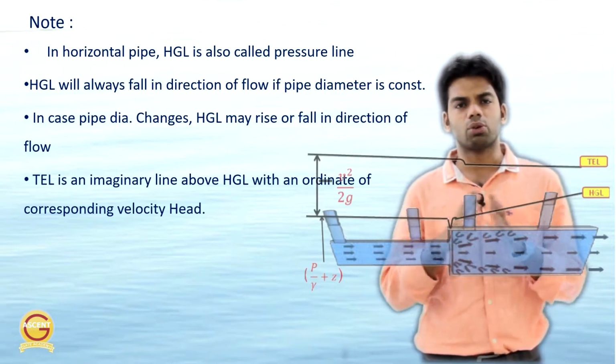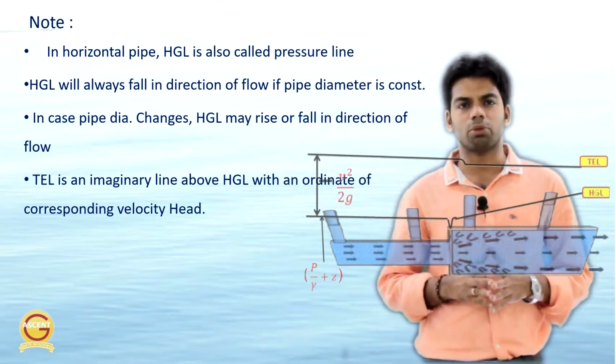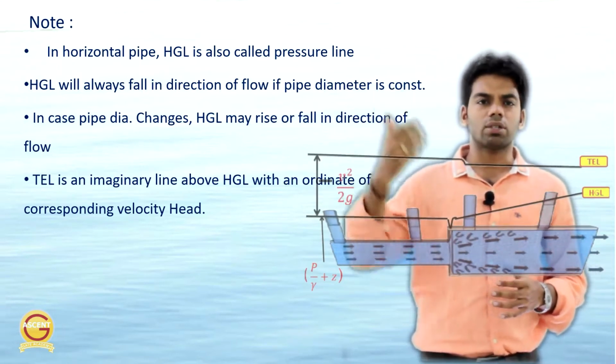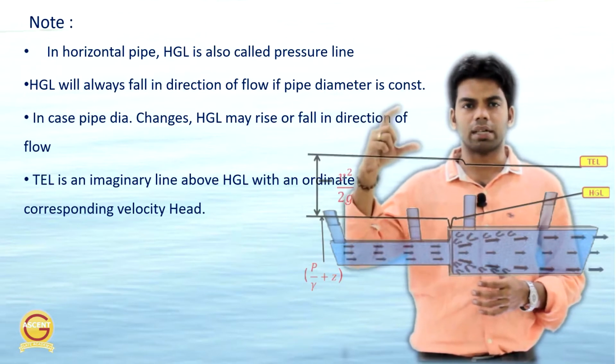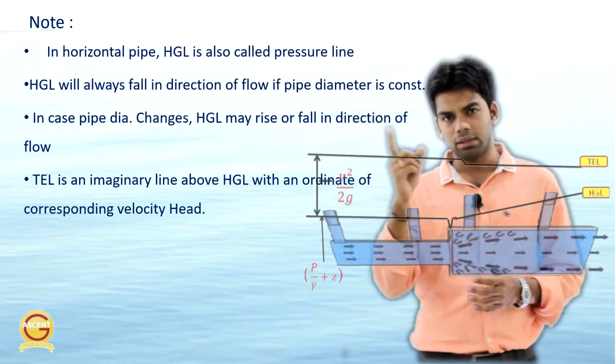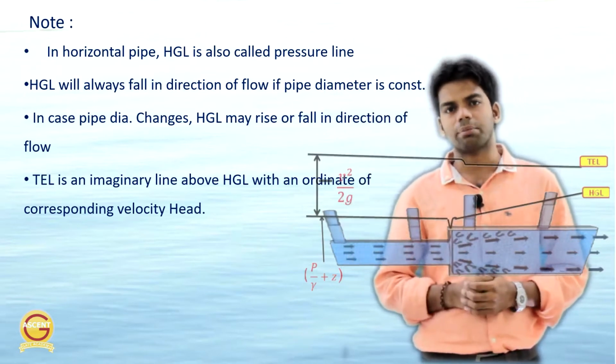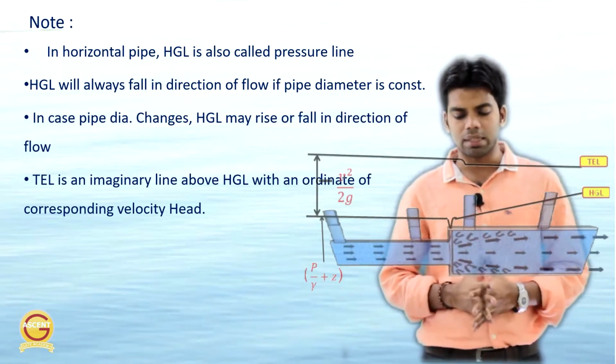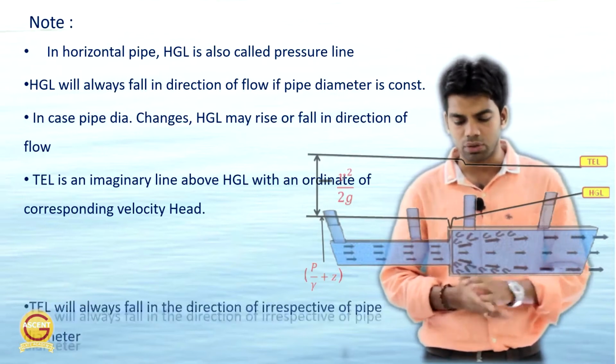Imaginary level means you cannot physically see it with your eyes. You can see the piezometric level. Okay, but when you add the velocity head to the piezometric head, you get total head, and the line corresponding to that total head is nothing but the total energy level. Okay, so that is an imaginary line above HGL with an ordinate corresponding to the velocity head.